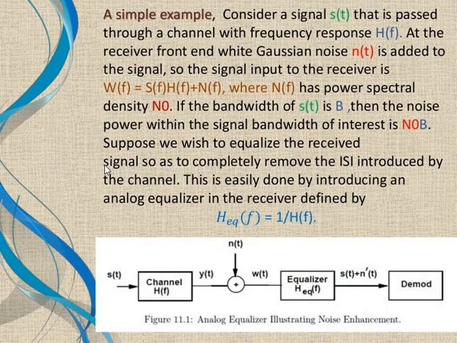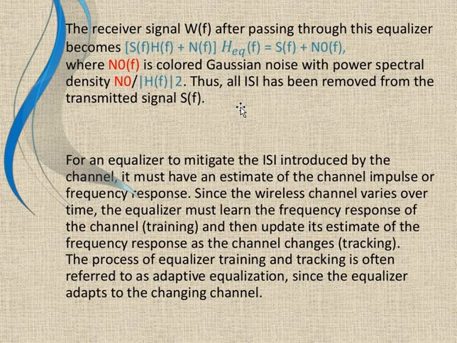A simple example: consider a signal s(t) that is passed through a channel with a frequency response at the receiver front end, and white Gaussian noise is added to the signal. So the input signal to the receiver has a power spectral density N0. If the bandwidth of s(t) is B, then the noise power is simple. Then the analog equalizer just multiplies the signal with some amount of noise.